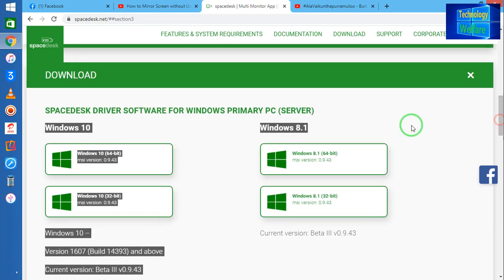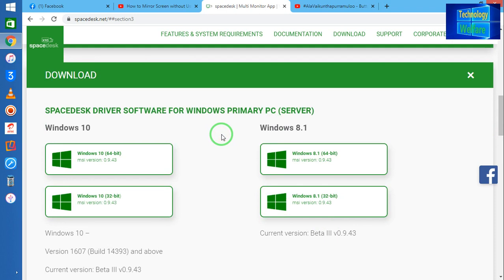It shows the options here. See guys, we have four options. One is Windows 10 64-bit, and second is the 32-bit.